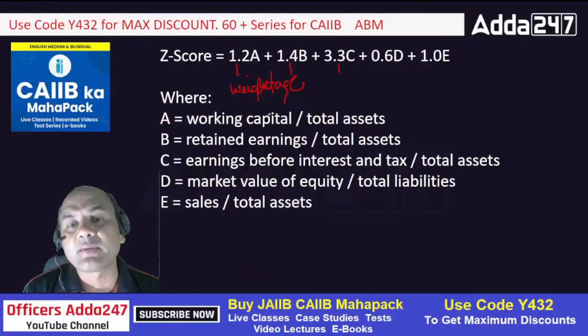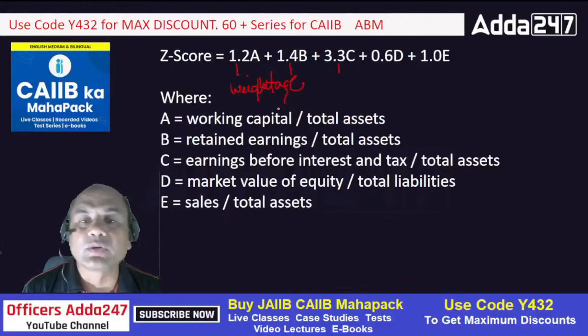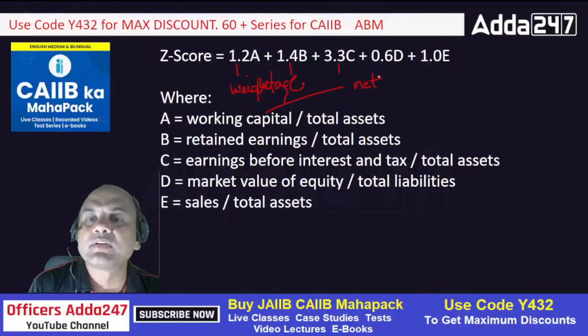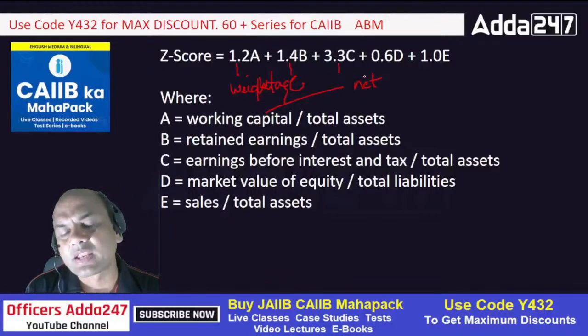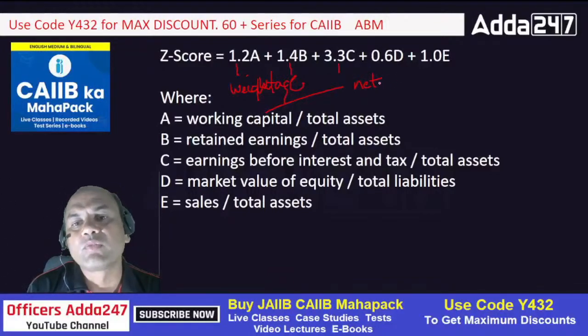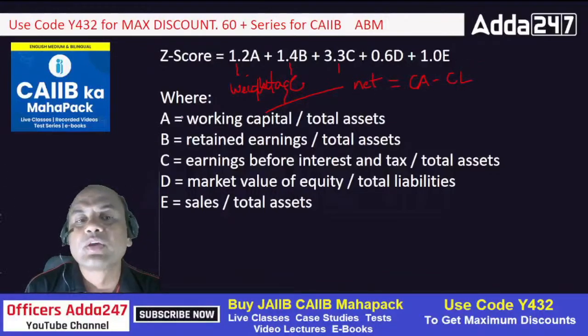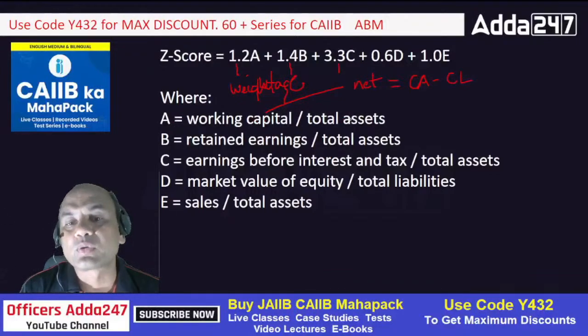A equals working capital upon total assets. Now your working capital means net working capital, net. How do you find net working capital? Tell me fast. Net working capital equals current assets minus current liabilities. That is net working capital. So A equals working capital upon total assets.